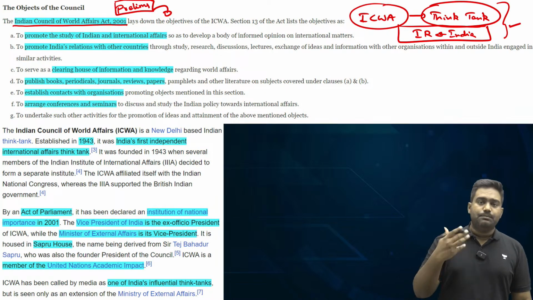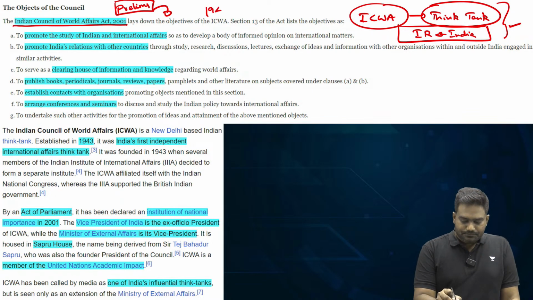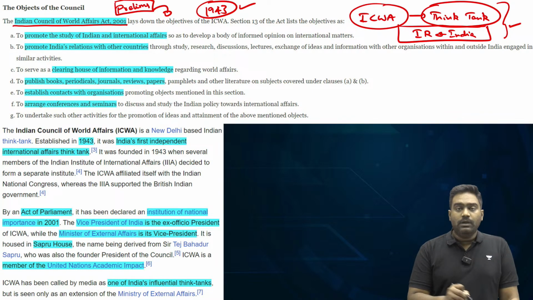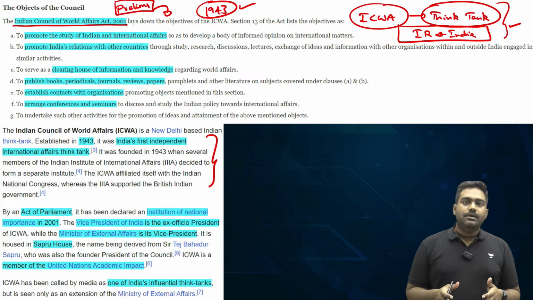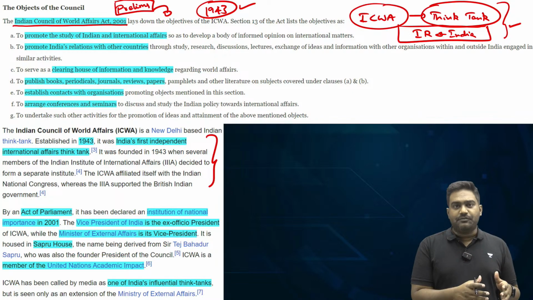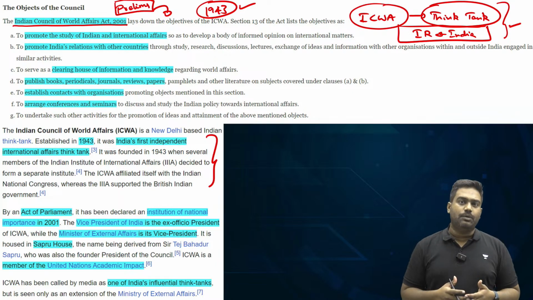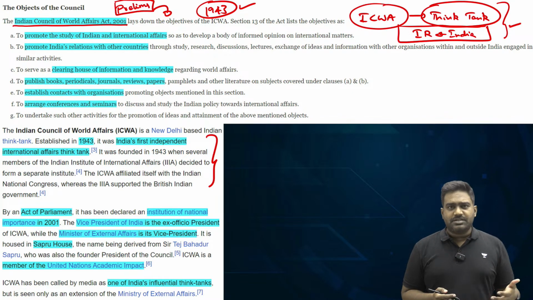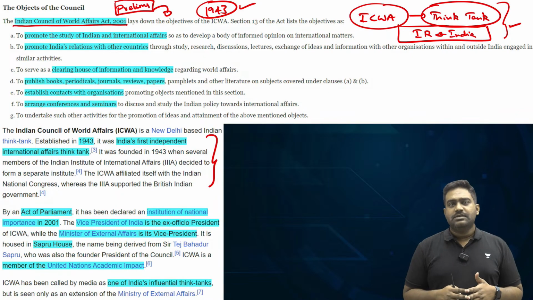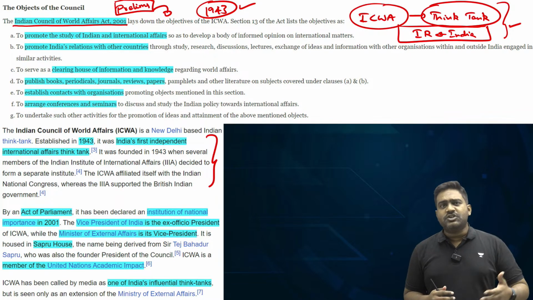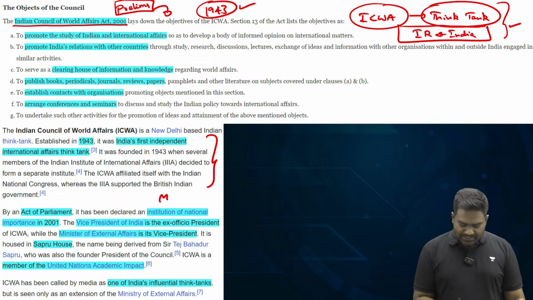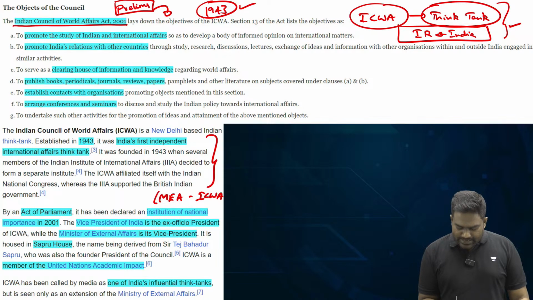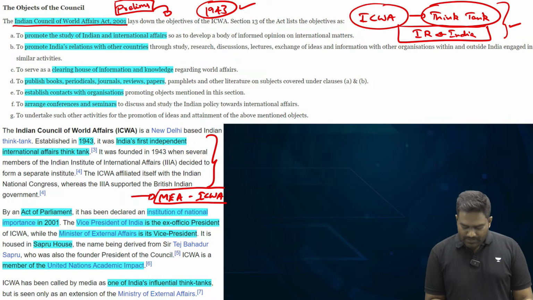It was established back in 1943 during the colonial rule, and it was one of India's first independent think tanks. Its only focus is international affairs and India's role in global geopolitics. It conducts a lot of seminars, conferences, symposiums. It brings out research papers and publications as well. It works very closely with the Ministry of External Affairs even today, and it is seen as a leading think tank in the field of international affairs.